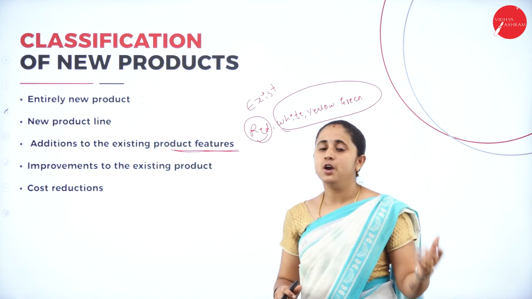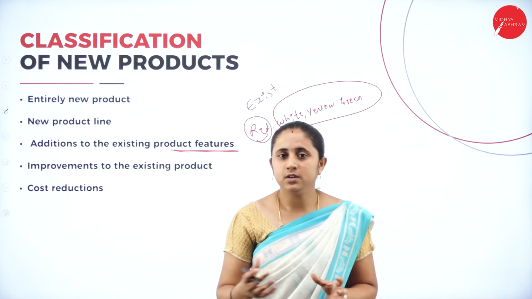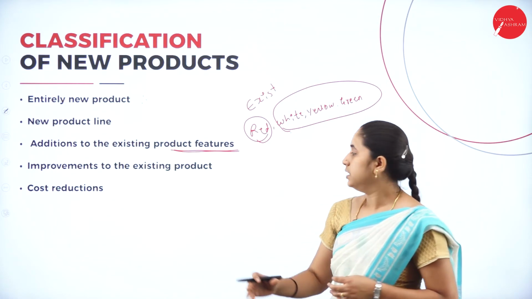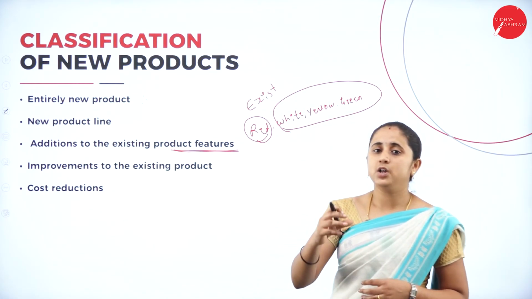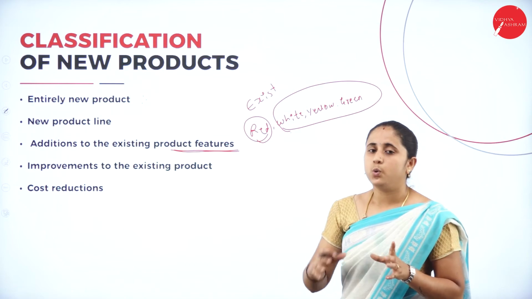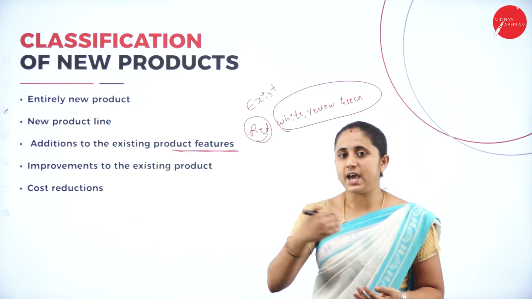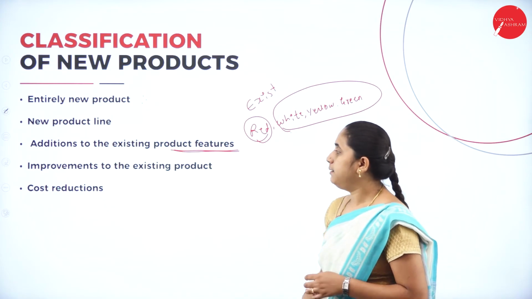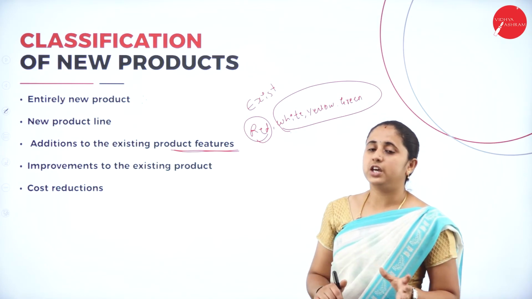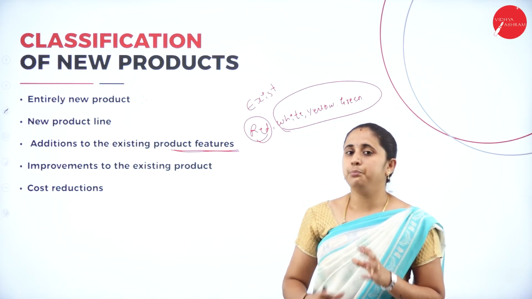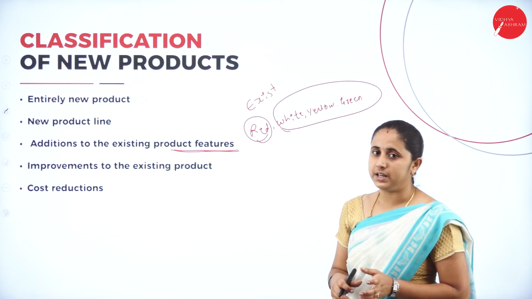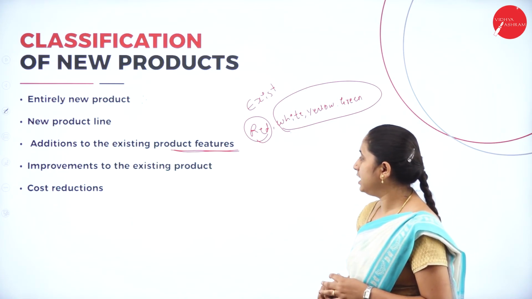For example, initially for the Xerox and scanning, we have two different separate machines, but they improve the existing product and come with a new product, HP LaserJet printing. Now in a single machine we can take printout, that means Xerox as well as scanning. So it is the improvement to the existing product. The example for improvement to the existing product is the Xerox machine and scanning machine. They improve the existing product and come with a new product, HP LaserJet printing. So this is the example for improvement to the existing product.